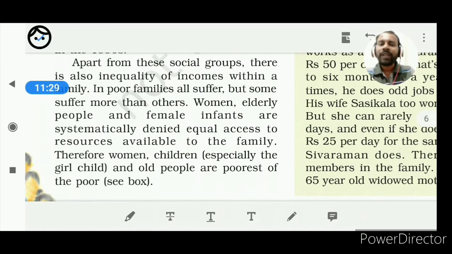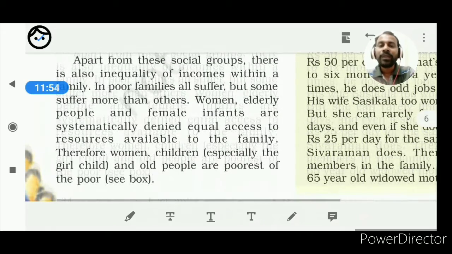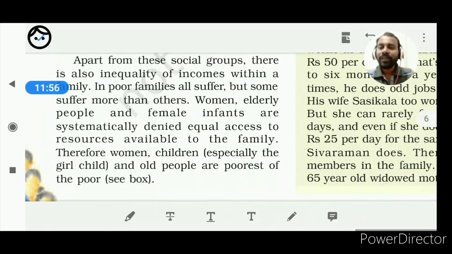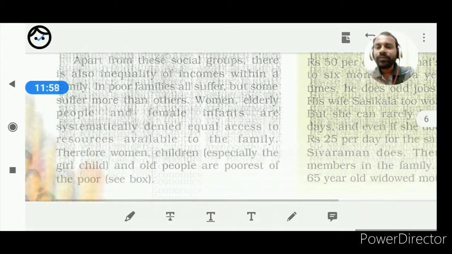So at the time of staying in the old age home, their mental condition also leads to the non-availability of the resources. Means they become weak mentally also, which reduces the calorie intake. Not only the calorie intake, but also the less income after retirement, after becoming aged, when they are not able to do the work, the people used to face the problem. I think it is clear to you.